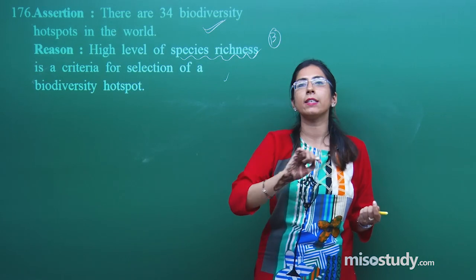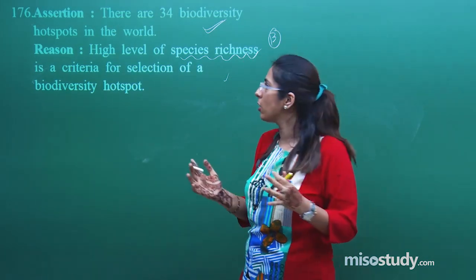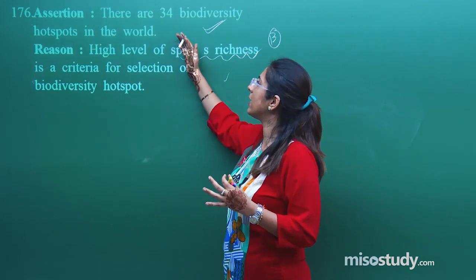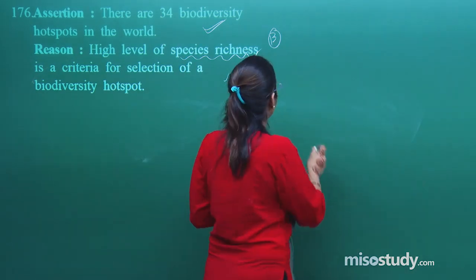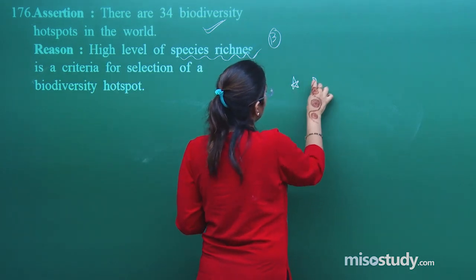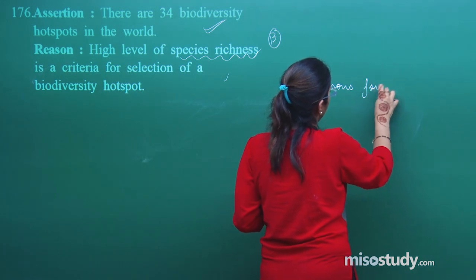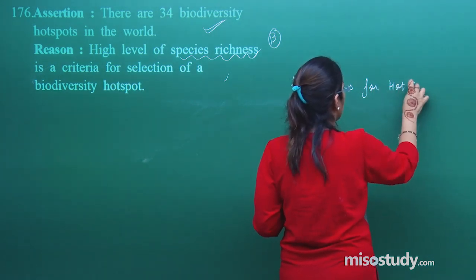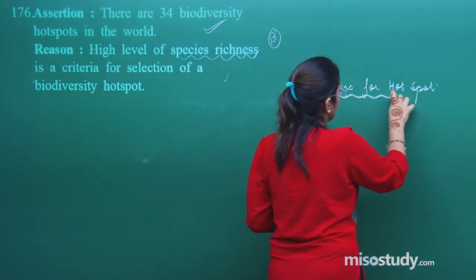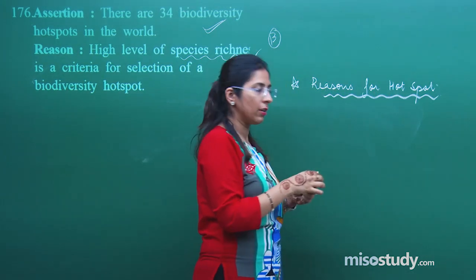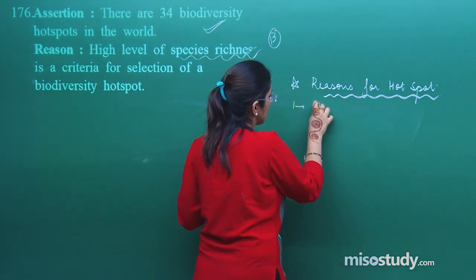Now a question arises: what are the other criteria, or the different ways with which we actually determine that these are the 34 hotspots? Let's talk about it. Reasons for hotspot. The first is a high degree of species richness.